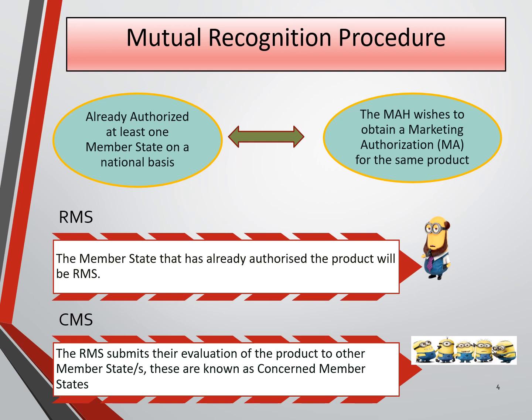RMS is the member state which evaluates the marketing authorization application dossier and prepares the assessment report on behalf of concerned member state in MRP and also in decentralized procedure. Concerned member state is the member state in which the RMS submits their evaluation of the product to other member states, which is the concerned member state. This is the member state to whom the application is submitted.